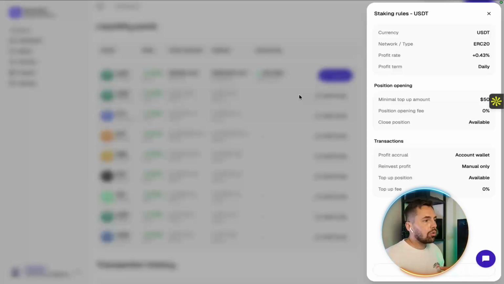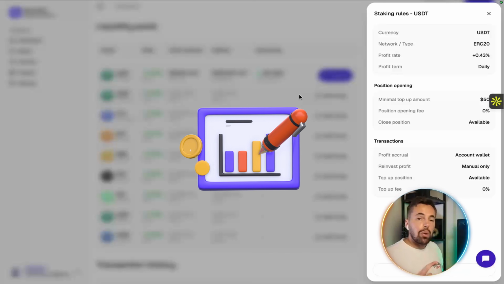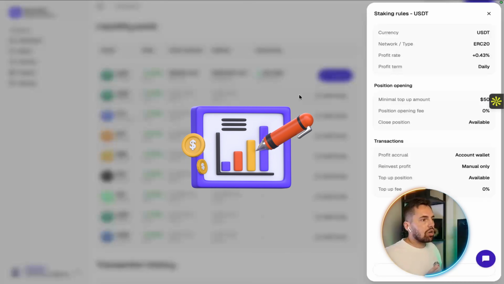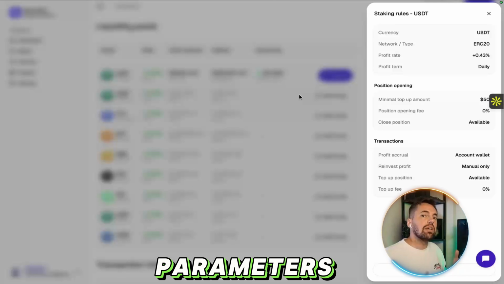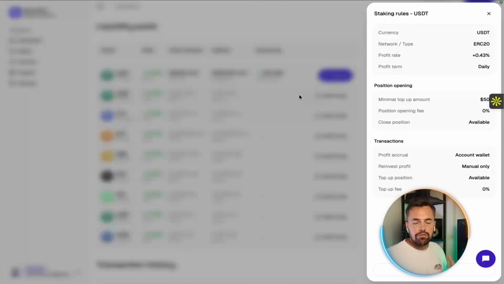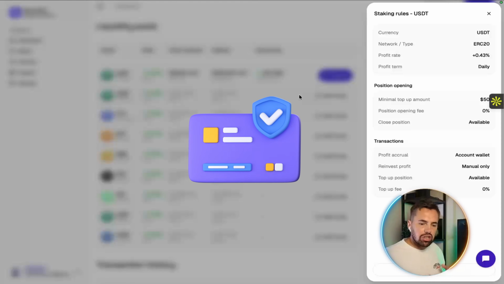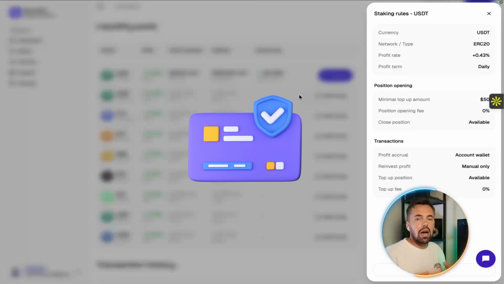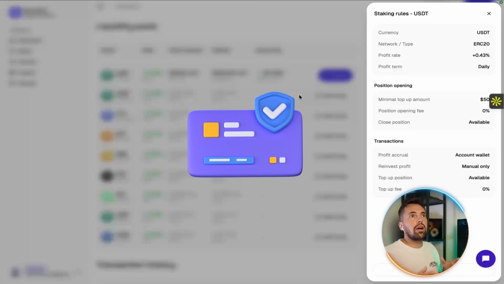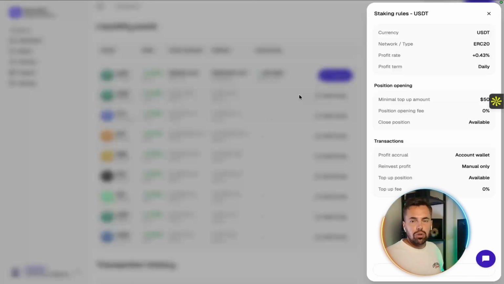This is the pool's detail page, right? And this is exactly what you want to study before you ever consider committing anything. It shows you the parameters, the terms, the information the platform puts in front of you. And that's a key point, right? A legitimate looking platform shows you the terms up front, and that always tells you, read every one of these carefully before you ever act on it.